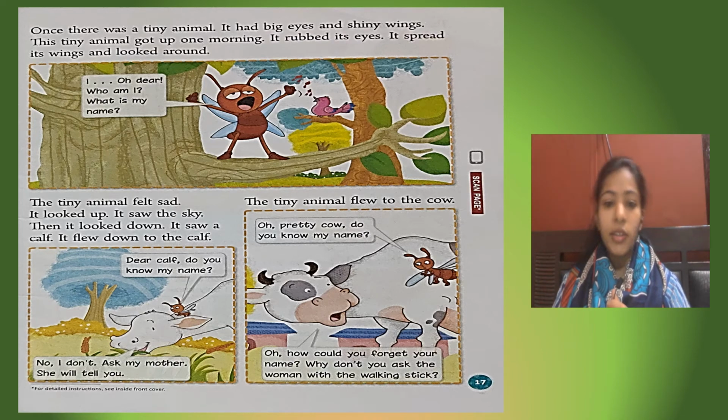Ask my mother. She will tell you. The tiny animal flew to the cow. Oh, pretty cow, do you know my name? Oh, how could you forget your name? Why don't you ask the woman with the walking stick?